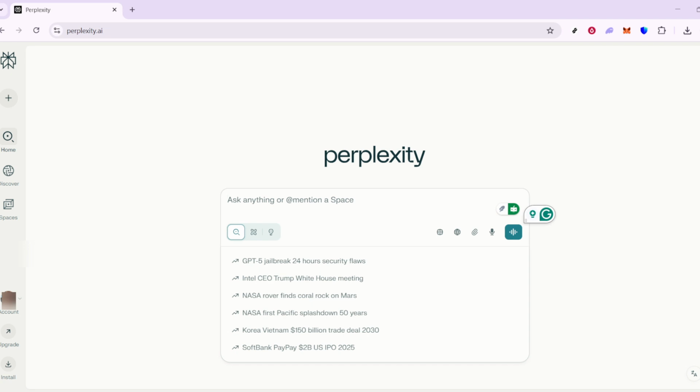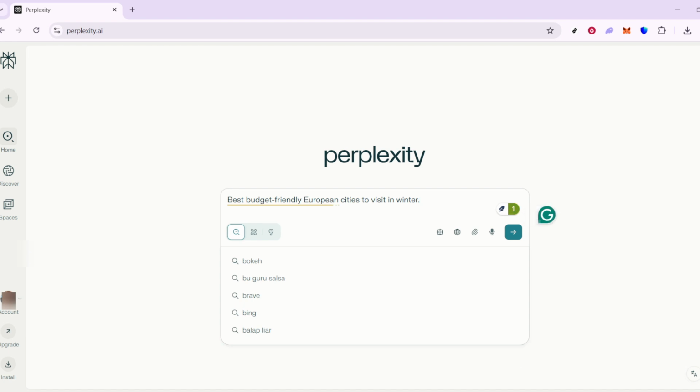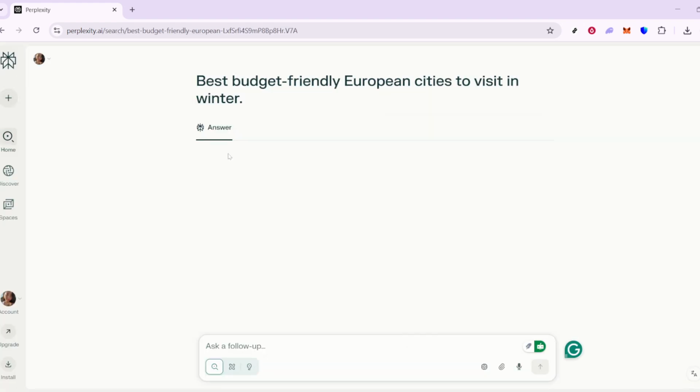In the search bar, type out your travel request. Maybe you're dreaming of a 5-day getaway to the vibrant city of Tokyo, Japan. Or perhaps you're exploring the idea of discovering the best budget-friendly European cities to visit during the winter months. Whatever your travel dreams are, this is where you start laying the groundwork.